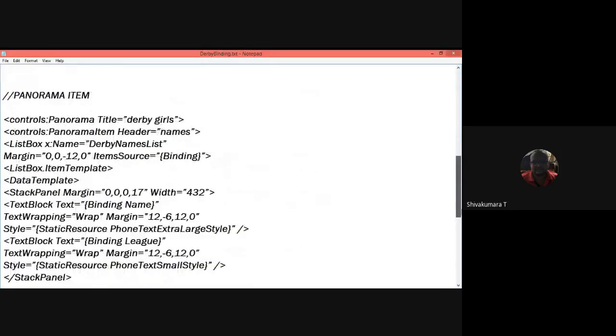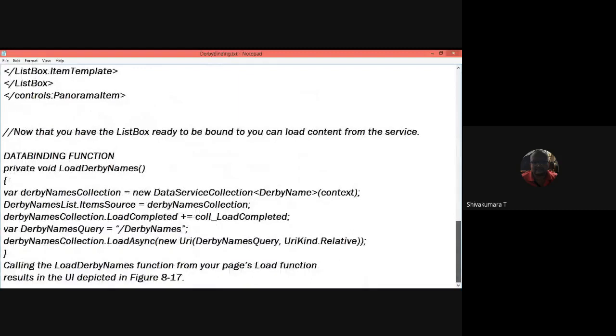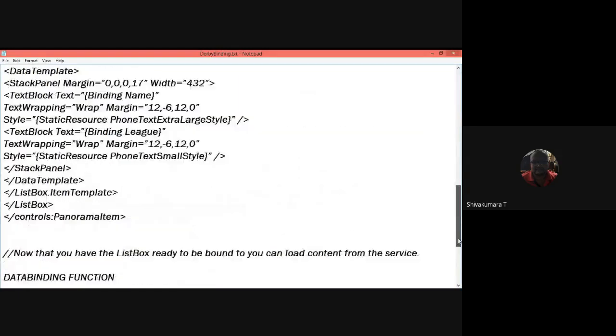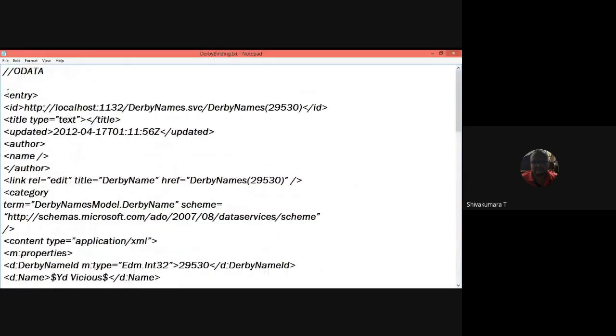See, just observe the panorama item. First, the panorama item is going to be depicted here. So entry is the root node because you are writing it in an XAML file. Entry is the root node. Each ID for which service you are going to define is this. It is the path of fetching the Derby names services, and the title for that is a text kind of content you are retrieving, updated on so and so date.